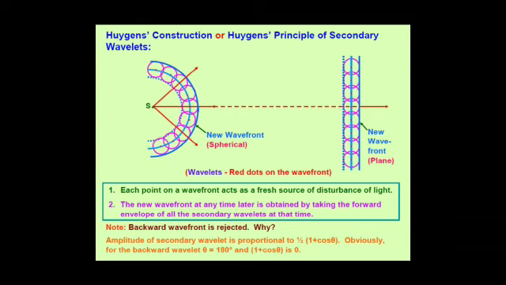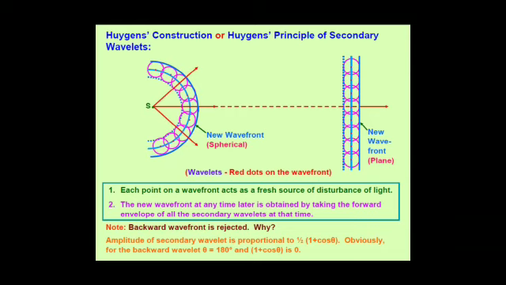Using this concept of wave and wavefront, Huygens gave a hypothesis for the geometrical construction of the position of a progressive or new wavefront at any time t. He considered that every point on a wavefront is the source of energy or light for the upcoming medium particles. He proposed that from every point of the wavefront, secondary wavelets emanate in all directions with the velocity of light or energy.